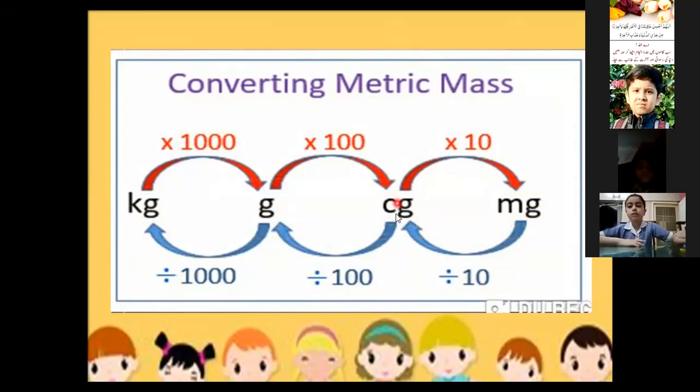Then if we want to convert centigram to gram, we are converting the smaller unit centigram to the bigger unit gram, so we are dividing by 100. Why? Because 1 gram is equal to 100 centigram.